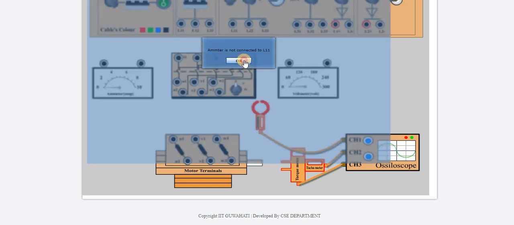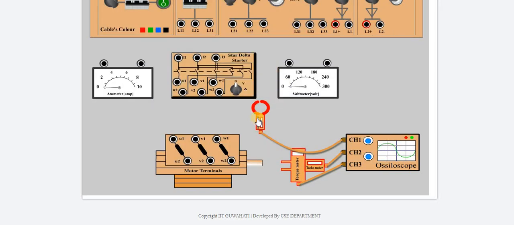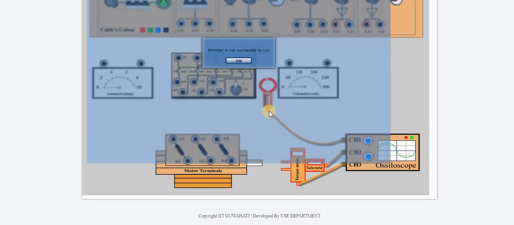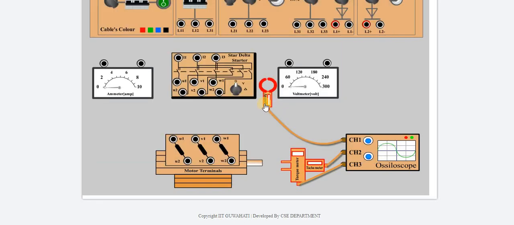This is the clamp meter. A clamp meter is nothing but a current transformer, a 1:1 current transformer. Here is the tachometer. What will we be getting? Channel 1, channel 2, channel 4. Channel 2 gives the speed of the machine, and channel 3 gives the torque of the machine. Clear? The torque of the machine.